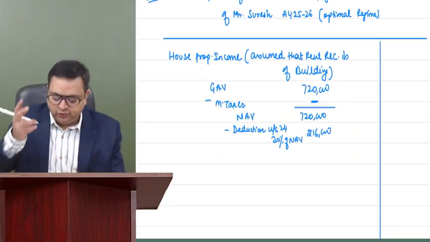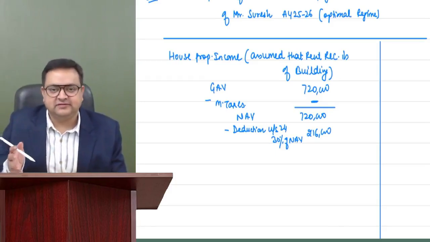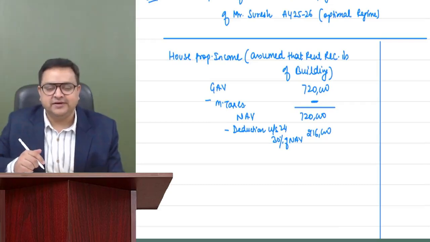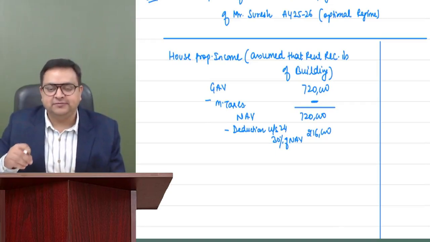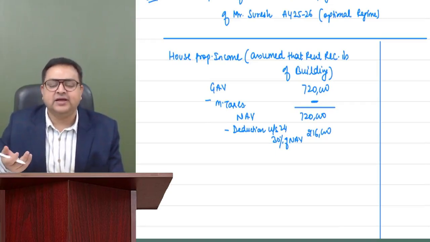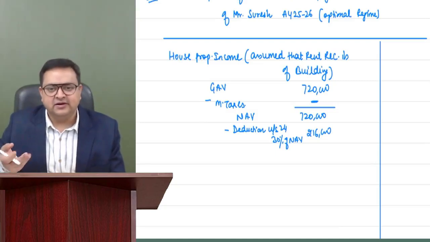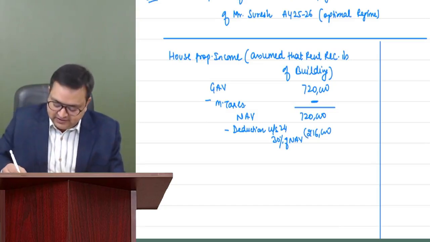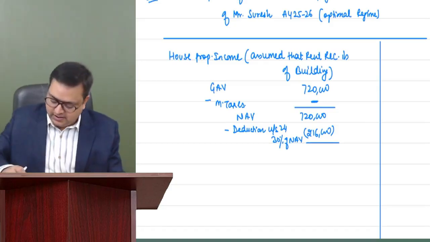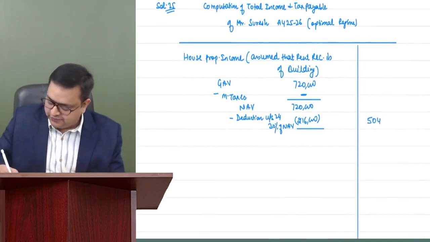And only two deductions we get from house property. One is 30% straight away standard deduction under house property. Second is if we have taken any loan on this particular property. We have not taken a loan for construction, purchase, renovation, etc. Nothing is mentioned. So only two deductions are allowed, and the second deduction is not there. So only this 2,16,000 would be the deduction, and our house property income would be 5,04,000.